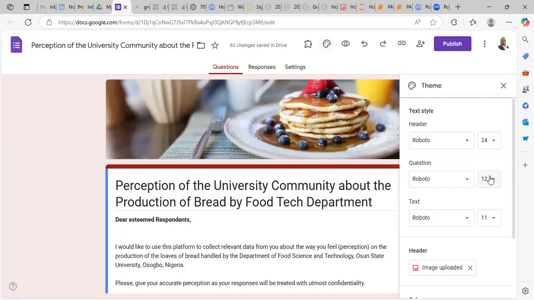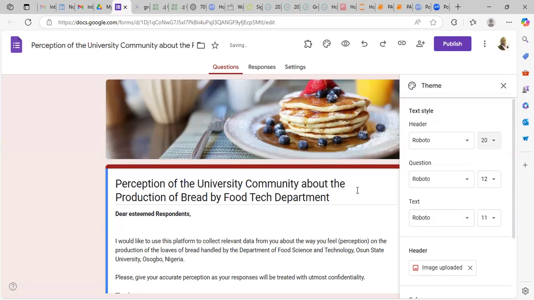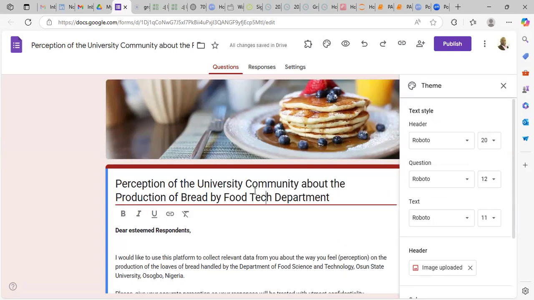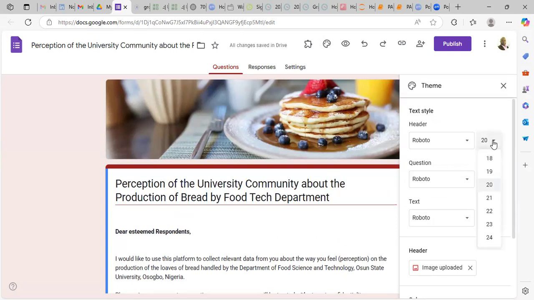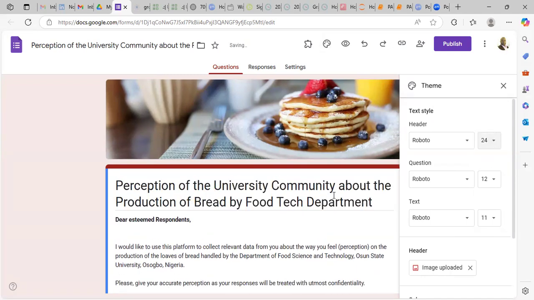In the customize, if you like, you can also reduce the header. Instead of 24, you can pick 20. This header can reduce. But let us pick 24 that we have picked before.